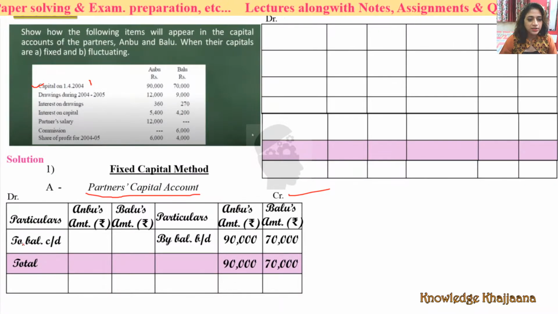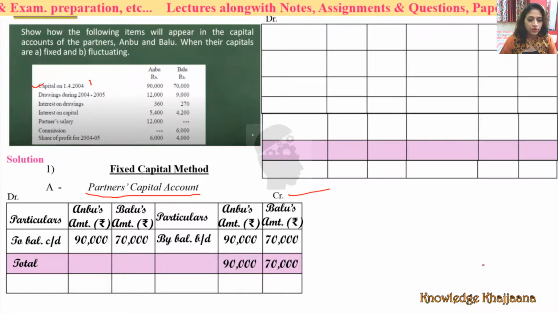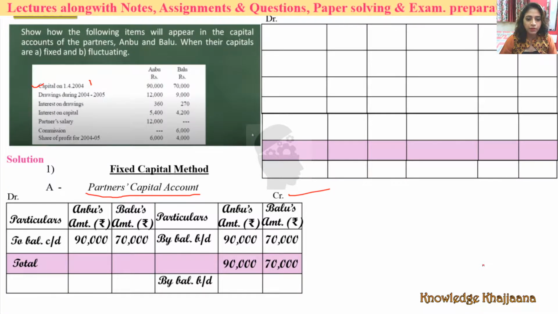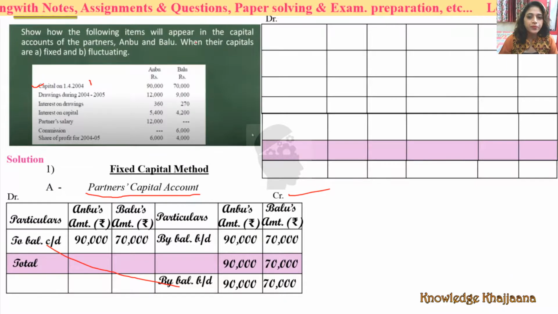So what would be the balancing figure? That is balance carried down. The balancing figure would be the same, 90,000 and 70,000. The same figure will come as the opening amount for the next year, right? Okay. Now let's see how to make it by partners current account.